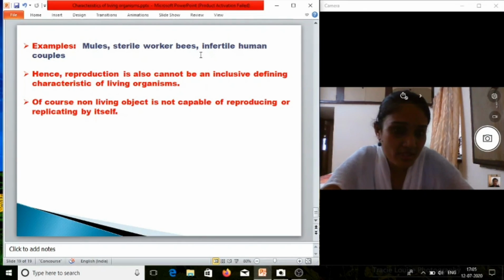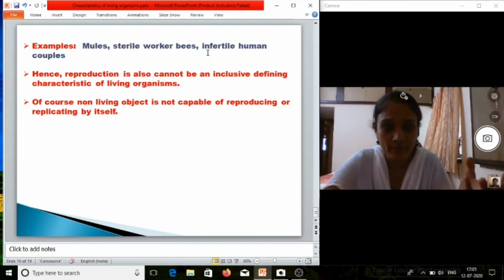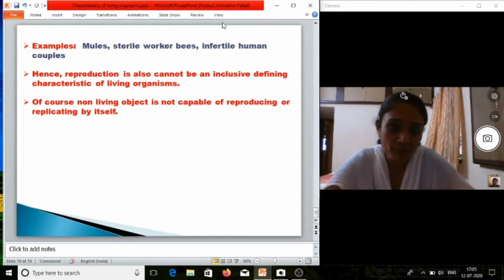Sterile worker bees: in the case of honeybees the labor division is there, so the worker bees are sterile, they don't have the capacity to produce progeny. And in the case of human beings also, some couples are infertile, which means they can't produce a baby. The defect may be in the male or in the female.